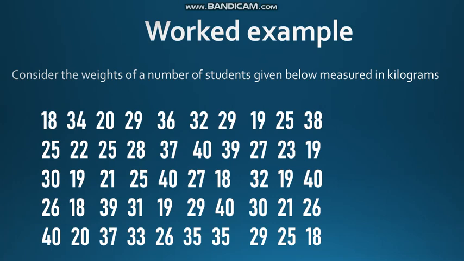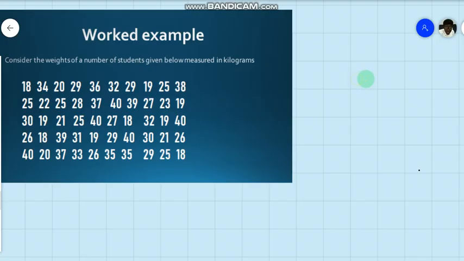So considering this distribution of numbers, before we start calculating the mean, the normal way would have been for us to add all of these numbers together and divide by the total number of appearances. In this case there are about 10 by 5, that's about 50. So ordinarily we would add all these numbers together and divide by 50. But to make it easy, we first group this data by constructing a frequency table.